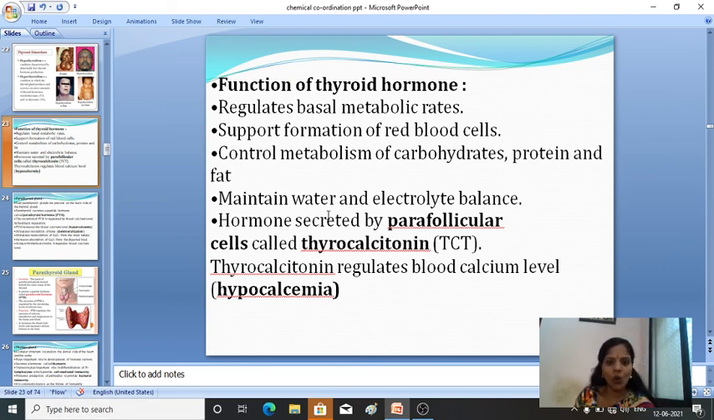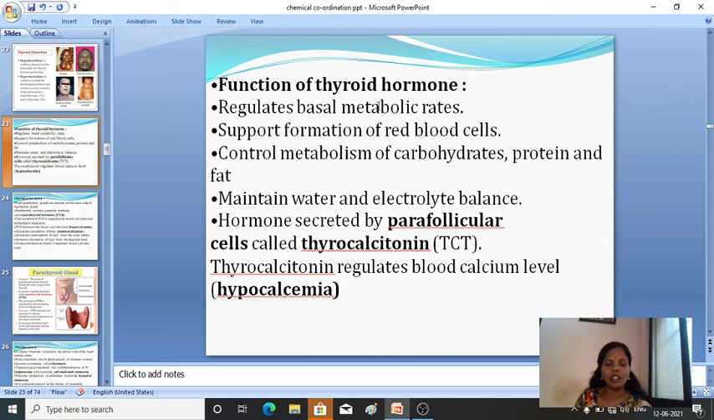Then it helps maintain water and electrolyte balance. Then the hormone secreted by the parafollicular cells is called thyrocalcitonin, that is TCT. Thyrocalcitonin is secreted by the parafollicular cells. Fine. Next, thyrocalcitonin regulates the blood calcium level. It helps to maintain the blood calcium level, hypercalcemia. Fine. So these are the functions of thyroid gland.